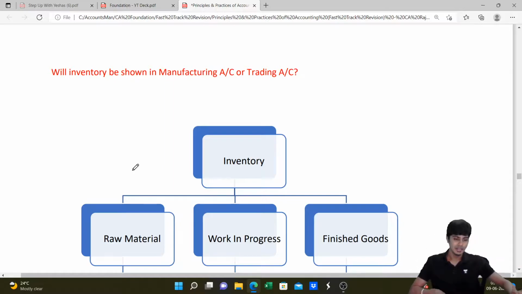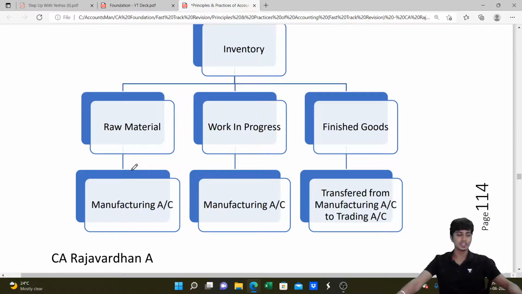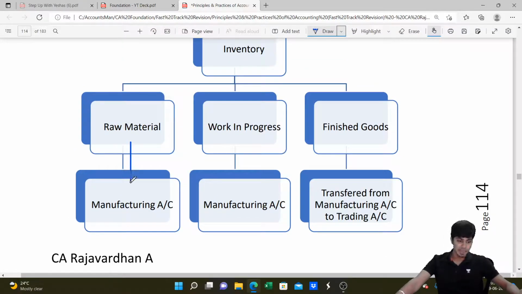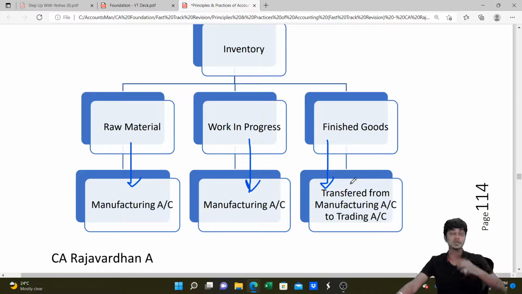That's the point. Now, with regard to inventory, we have three variants: raw material, work in progress and finished goods. Raw material will appear in the manufacturing account. Work in progress will also appear in the manufacturing account. Finished goods will be transferred from the manufacturing account to the trading account. So in the manufacturing account, we'll write opening WIP and closing WIP on the debit and credit sides. Raw material will be written as opening, purchases, and then closing, on the debit and credit sides.